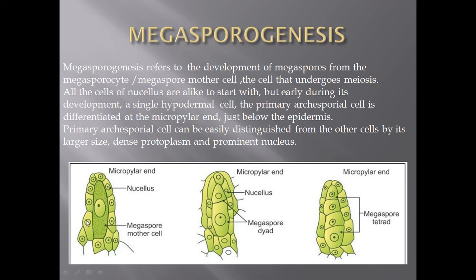This is different from the other cells of the nucellus just below the epidermis, and this cell can be easily distinguished from the other cells of the nucellus by its large size. This cell is of large size and dense protoplasm, and the nucleus is also very large and prominent as compared to the other cells. So this cell is called the megaspore mother cell, and it undergoes meiosis to produce the haploid megaspores. This process is called megasporogenesis.